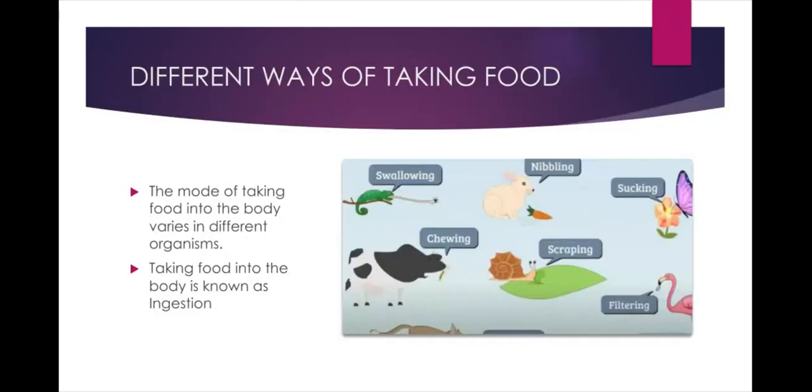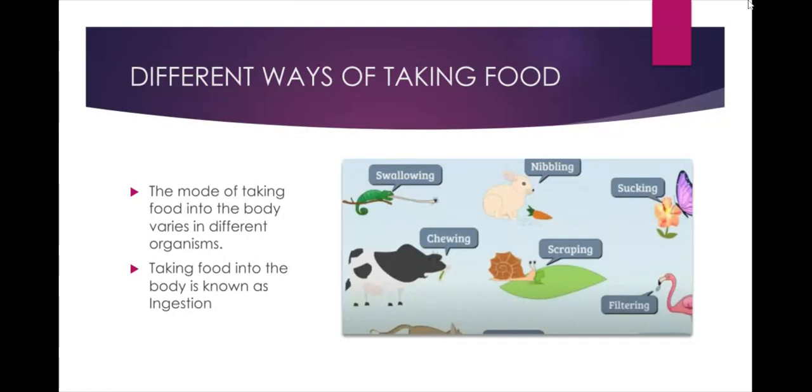In animal nutrition, the second topic is mode of intake of food. The mode of taking food into the body varies in different organisms. Taking food into the body is known as ingestion. Different methods are there. Let us see.